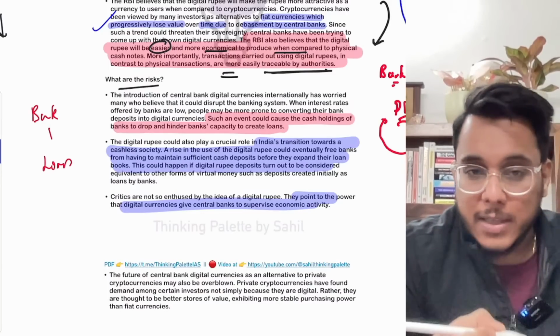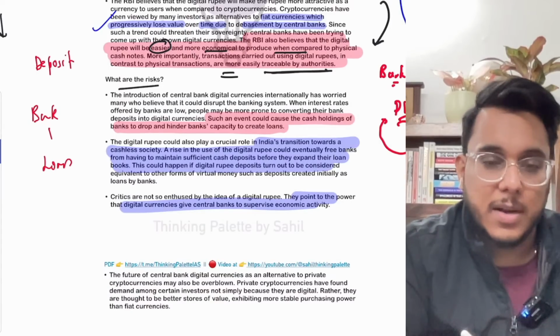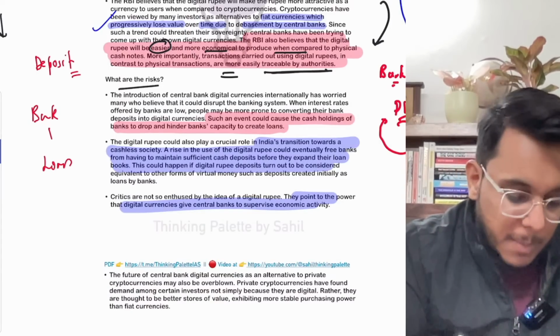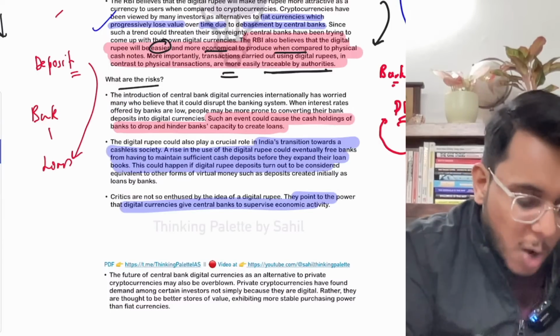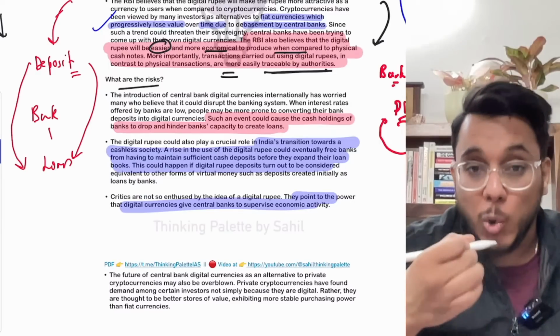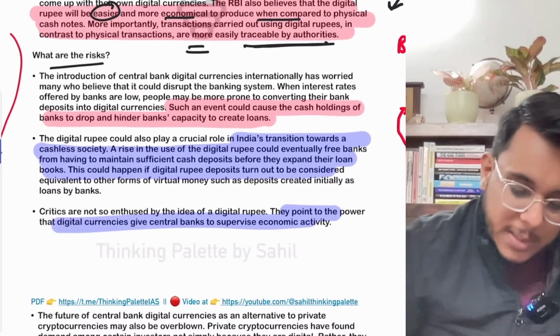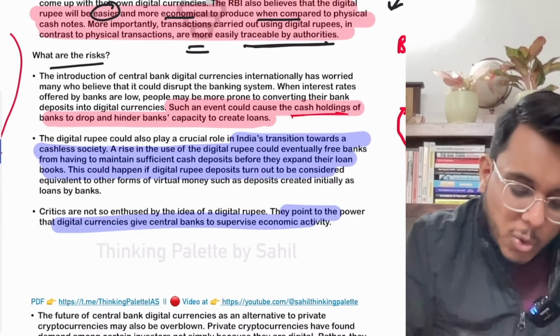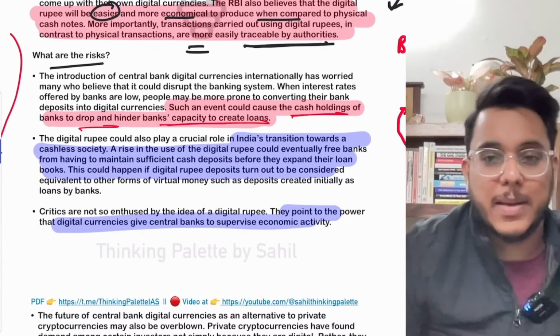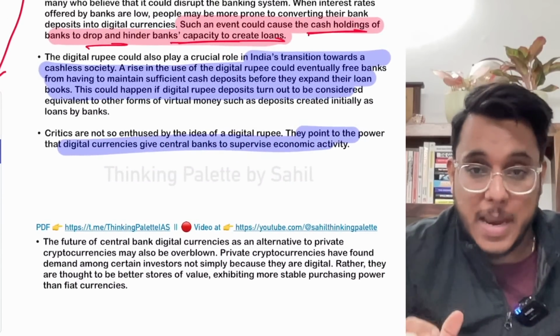Before giving loans, banks receive the deposit, and on the basis of the deposit banks give further loans. However, if people do not give deposits, the bank's capacity to create loans will always be impacted. And therefore, this particular thing will drop the cash holdings of the bank and will hinder the bank's capacity to create the loan. This is one particular way in which banking will be impacted.